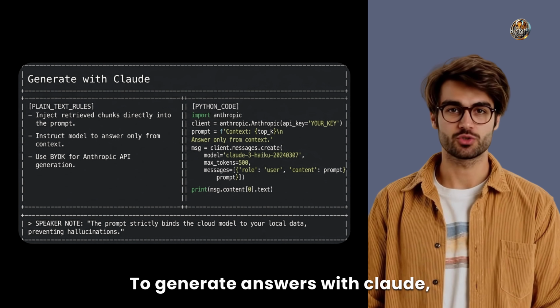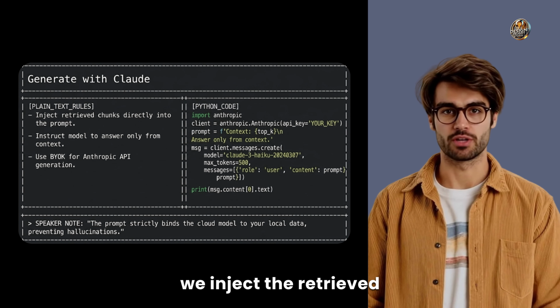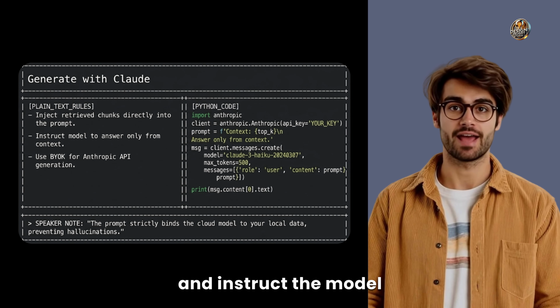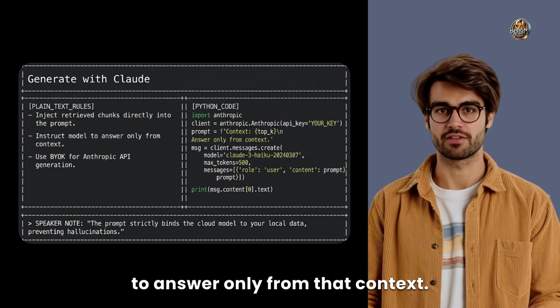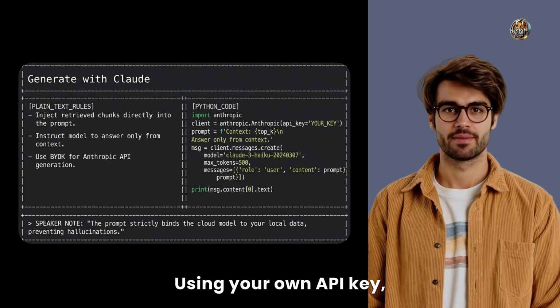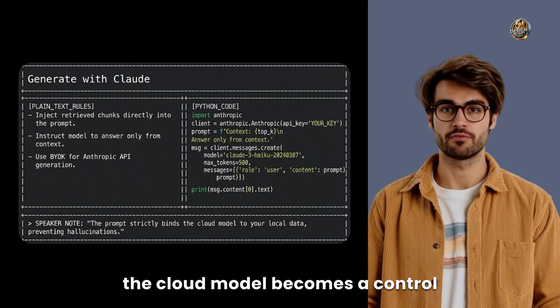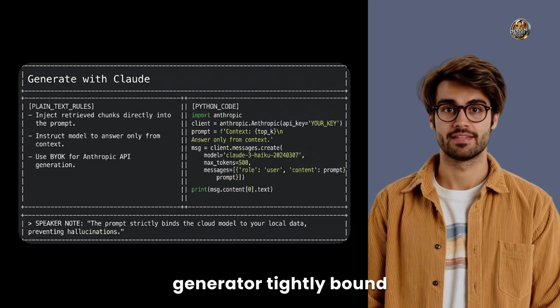To generate answers with Claude, we inject the retrieved chunks directly into the prompt and instruct the model to answer only from that context. Using your own API key, the cloud model becomes a controlled generator, tightly bound to your local evidence.